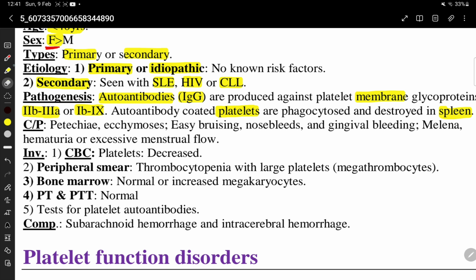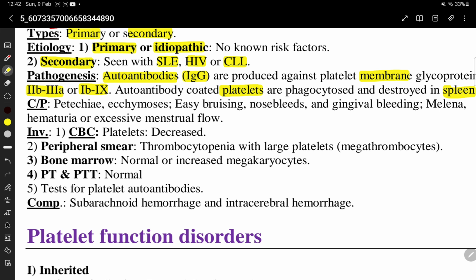E for ecchymosis, easy bruising, excessive menstrual flow, nosebleed, gingival bleeding, melena, hematuria, and petechiae. These are the clinical presentations.